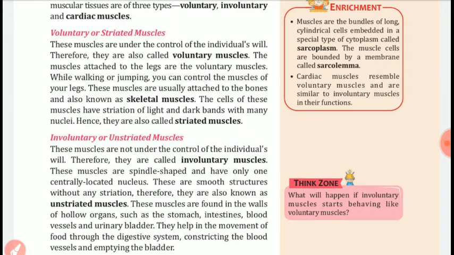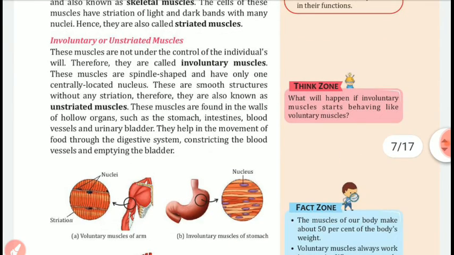These muscles are found in the walls of hollow organs such as the stomach, intestine, blood vessels and urinary bladder. They help in the movement of food through the digestive system, contracting the blood vessels and emptying the bladder. We can see in the diagram voluntary muscles of the arm and involuntary muscles of the stomach.